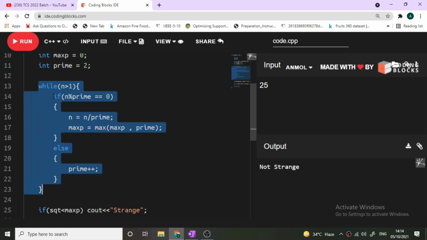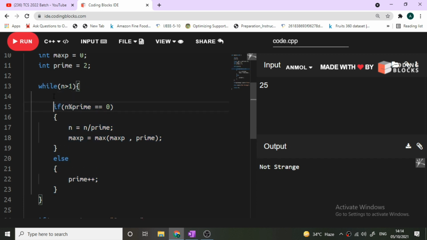Okay, so now we have done the entire algorithm that I have told you: while our n is greater than 1, this is our breaking condition. While n is greater than 1, if n mod prime is double equal to 0, it means that n is divisible by this prime number, then we will do n equals n divided by prime, and then this prime value will be compared with our maxP value and our maxP value will get updated.